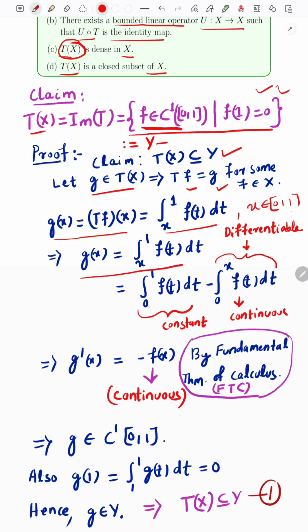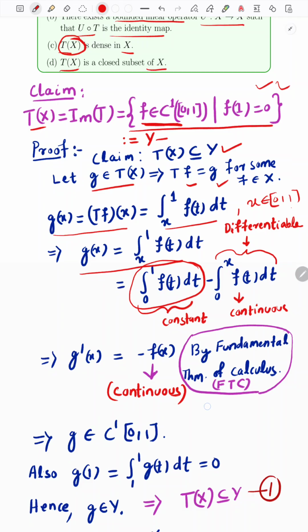Then if you rewrite this expression, it can be rewritten in this form. Here this quantity, the integral from 0 to 1 of f of t dt, is a constant quantity, so it is a real number, and the latter one is the integral from 0 to x of f of t dt.